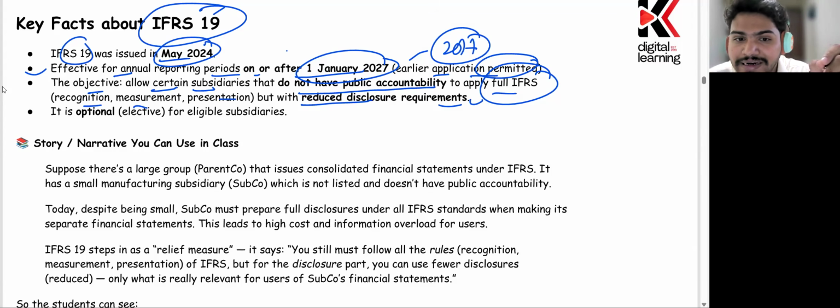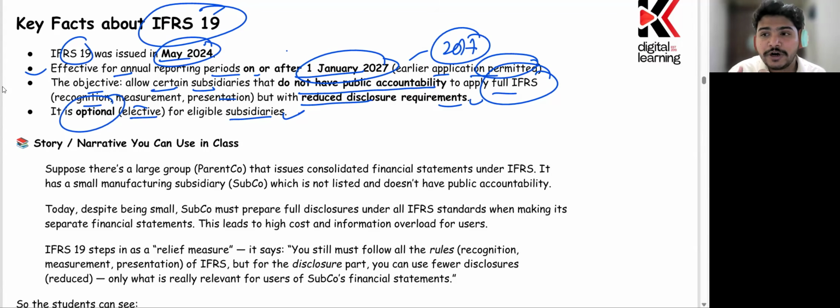Just because of that, reduced disclosure requirements have been given. Still, they have to produce some reduced disclosure, but that is only the case when they have no public accountability.